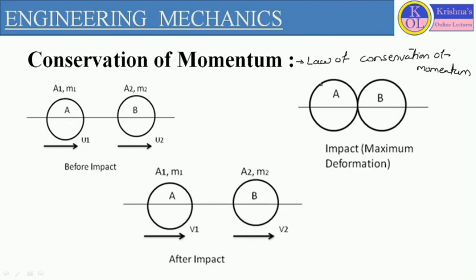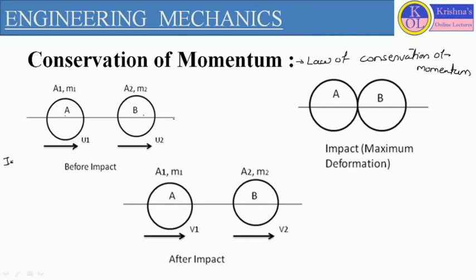Now let's see how we can define the law of conservation of momentum. We are considering two objects, object A and object B, having linear motion along a straight line. Object A is moving with velocity u1 and object B is moving with velocity u2.